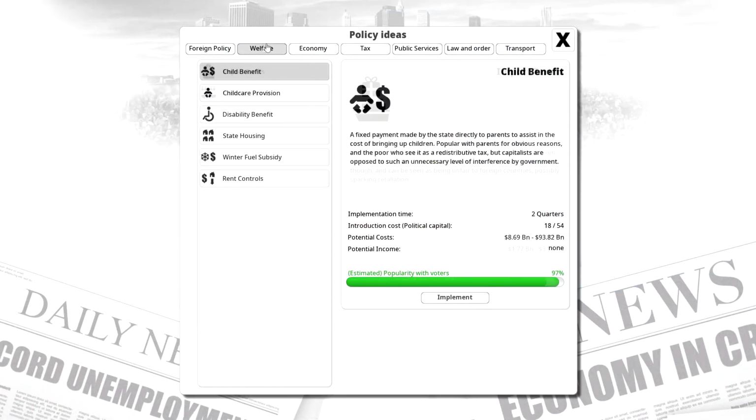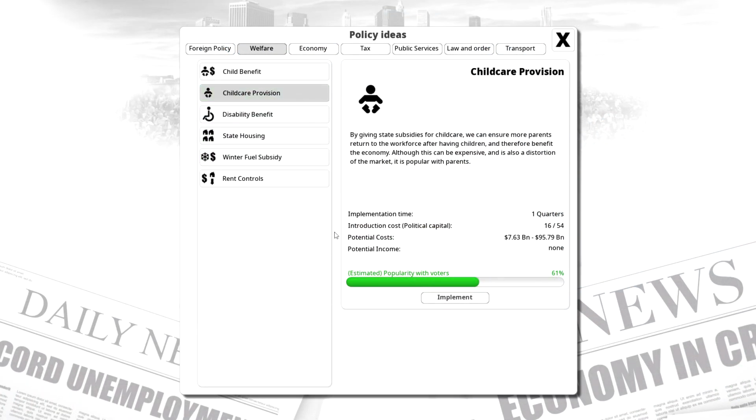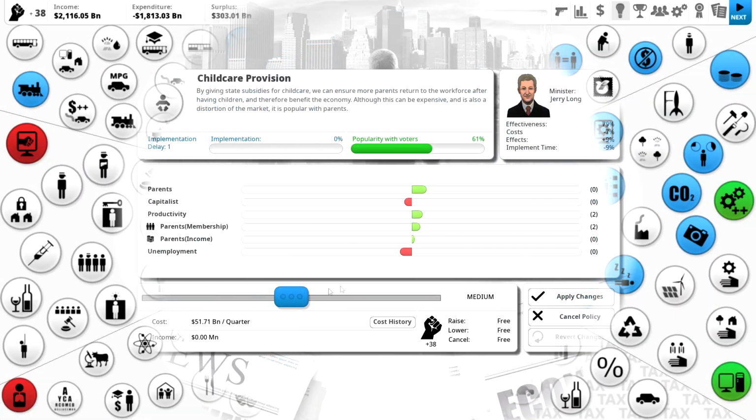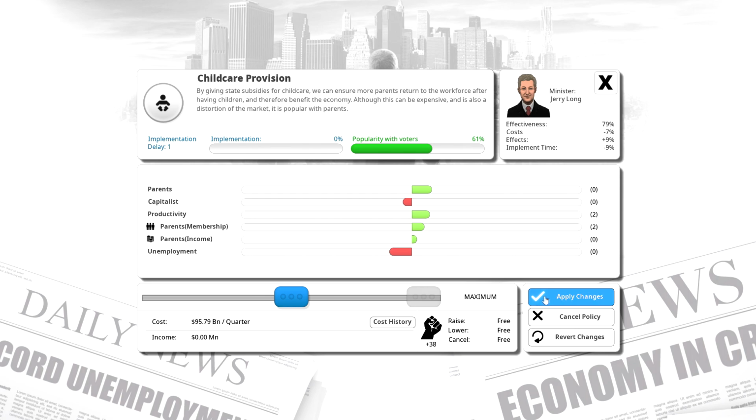So we're going to start spending some more now. We're going to add child provision, which is childcare. So basically, if parents don't have to look after kids, they can go back to work. And if more people are working, that helps the economy. So we'll spend a lot on that because it will help our productivity.